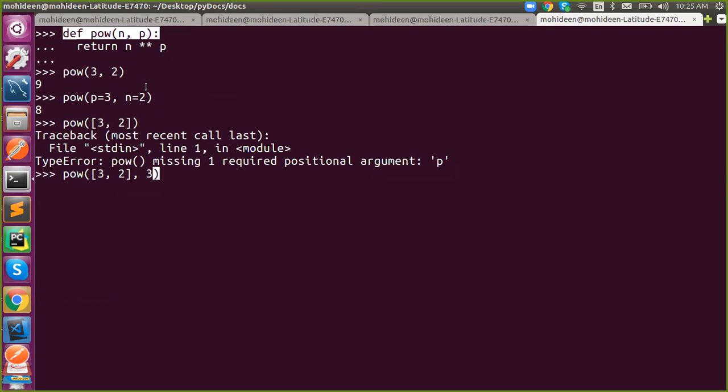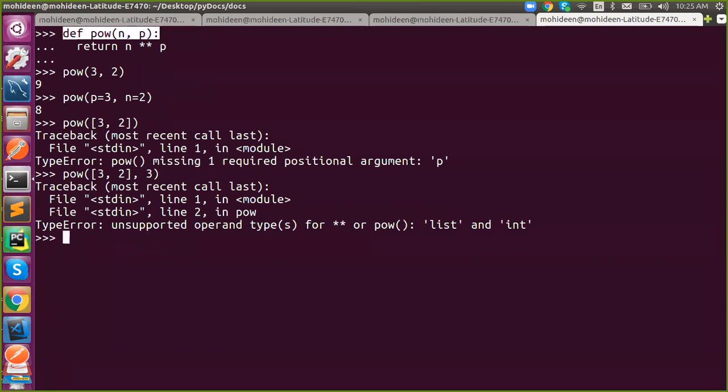We require an integer, because we are unable to multiply a list with another list. If it is single star, we can. But here we are using double star, right? Unsupported operand. This is possible.